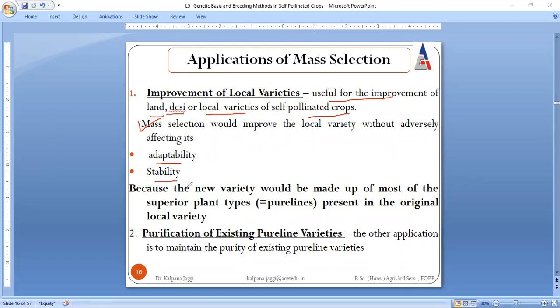This is also very clear to us: once we start with similar phenotypic varieties, and after 6 years we have a superior variety and multiply it in a higher number so that it is available to all, right? Then this is sure that the new variety is made up of most of the superior.